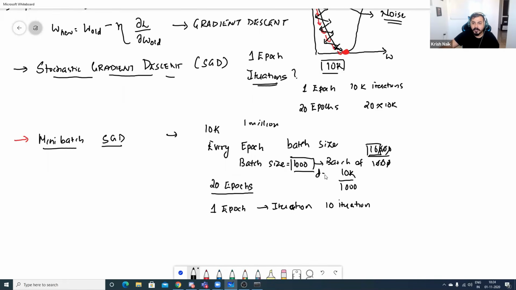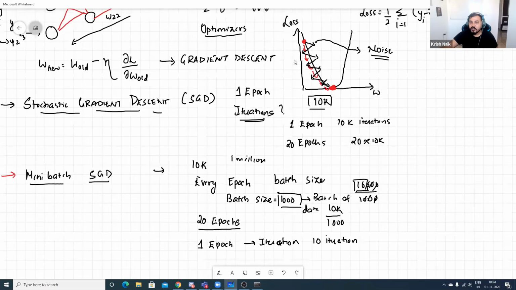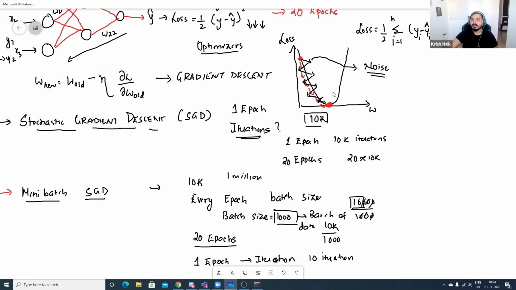We don't know the whole data. So if you don't know the whole data, obviously the weight updation will take a little bit more time when compared to gradient descent, right? So this kind of noise will definitely be there.